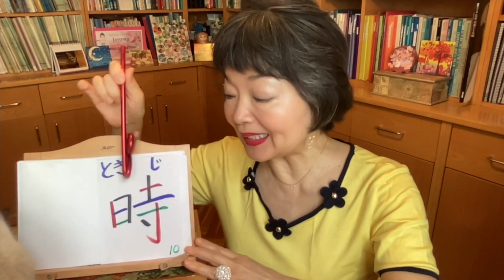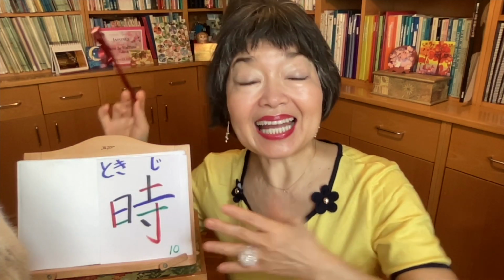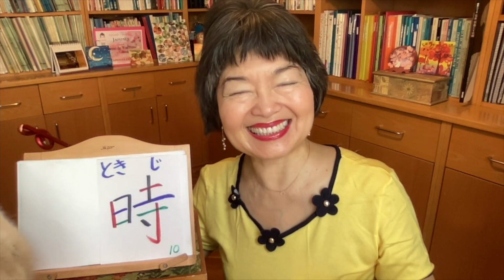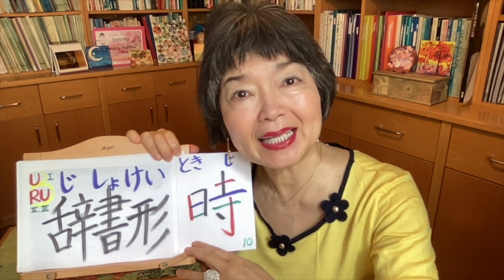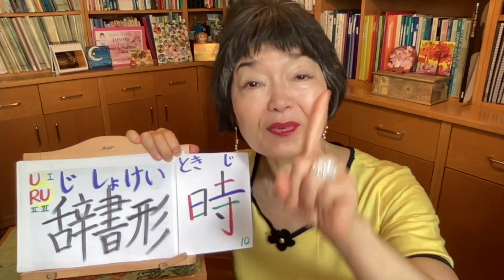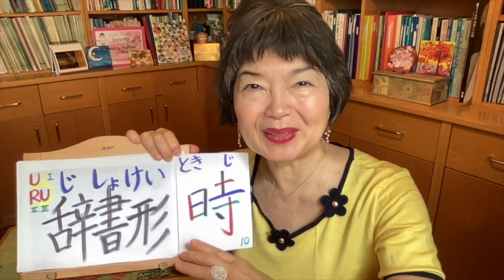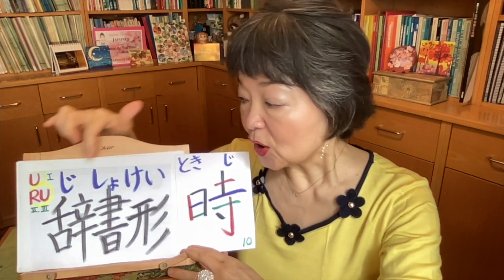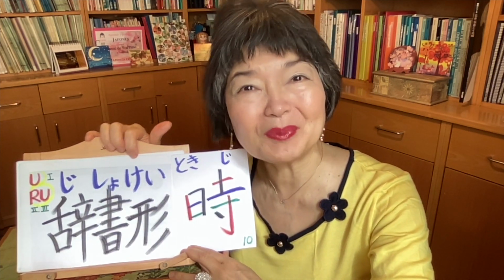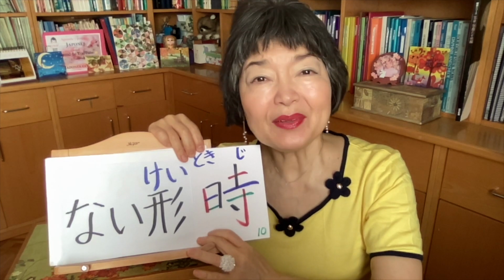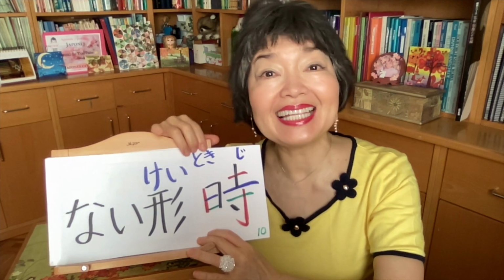We are going to learn this kanji 時 and how to use it in a sentence. Actually, we can use this sentence with 普通形, the plain form. But today, in the first part of the video, we are going to learn 辞書形, the dictionary form, and とき, and also ない形, the nai form, and とき.